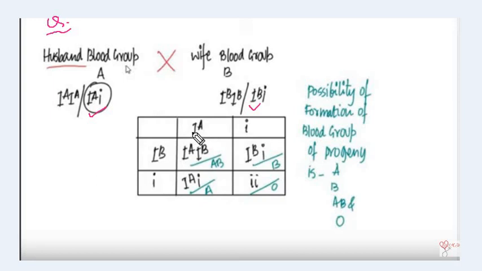This is i IA, that means A blood group. This is i i, that is O blood group. What is the probability of formation of blood group in the progeny, in the baby? AB, B, A and O blood groups. This is the probability of formation of blood group in the progeny or in the baby.